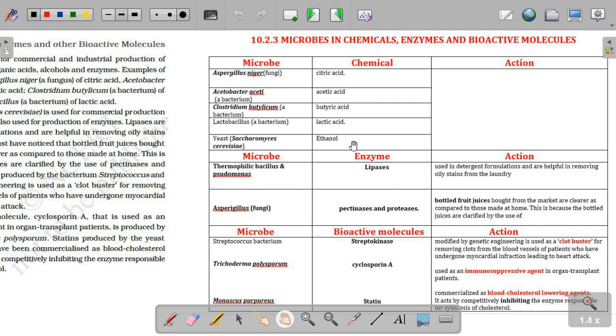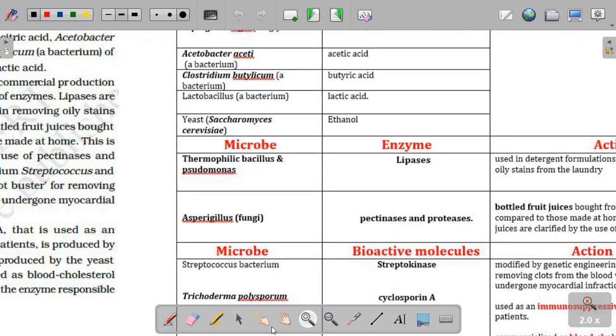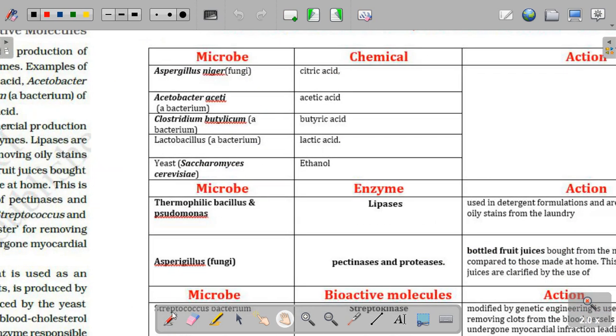We can see right over here, there are certain fungi and certain bacteria that help in the production of chemicals which are commonly used even in chemistry labs also. You can see the very first one is called Aspergillus niger. Aspergillus niger is a fungi which produces a chemical called citric acid. There is another one called Acetobacter aceti. The name itself tells aceti. It's a bacterium which secretes another chemical called acetic acid.